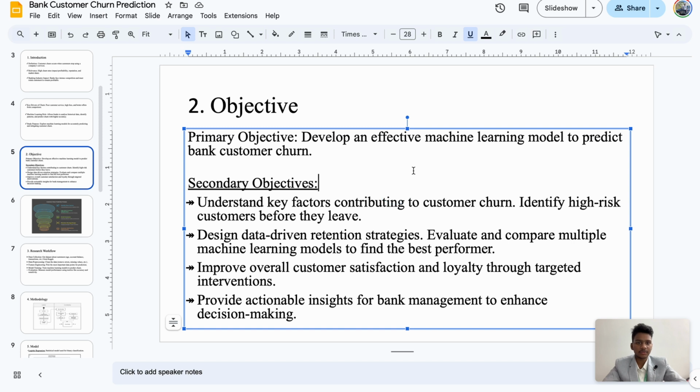The objective is to develop a machine learning model to predict the customer churn ratio. The secondary objectives are to understand the key factors contributing to customer churn, followed by designing data-driven retention strategies for the bank. And third, to improve the overall customer satisfaction and loyalty to prevent customers from leaving the bank.